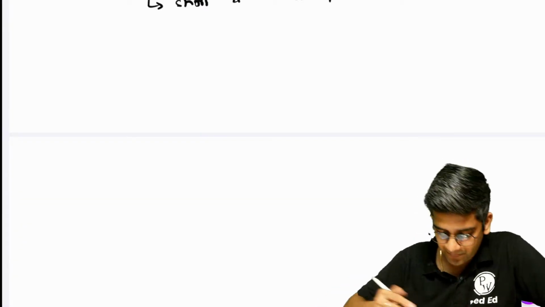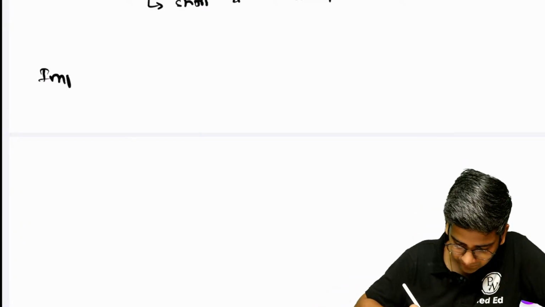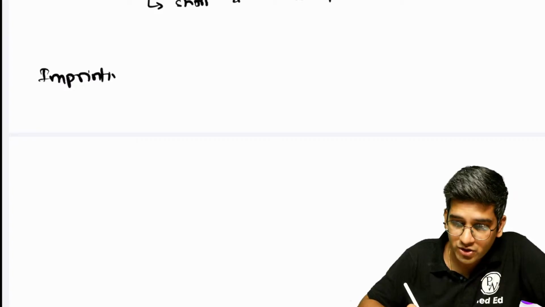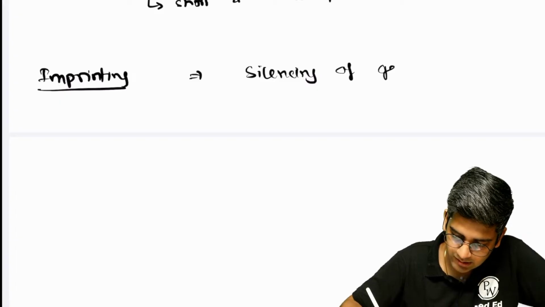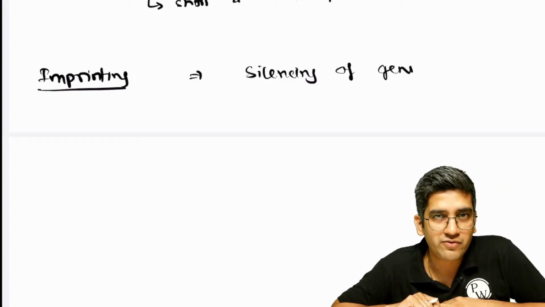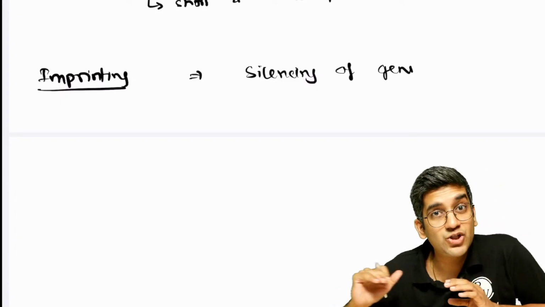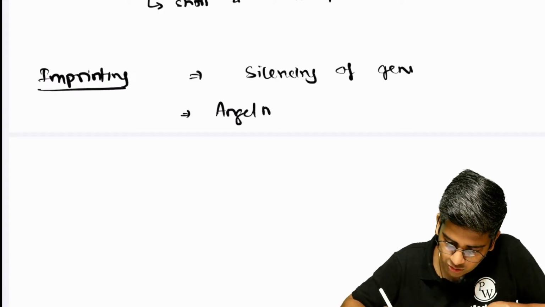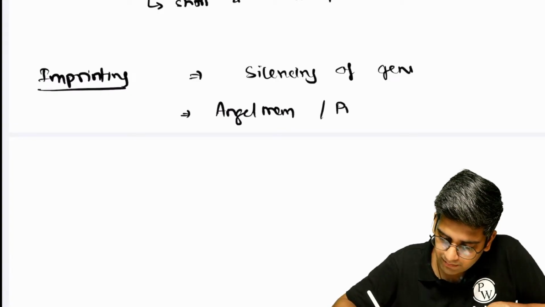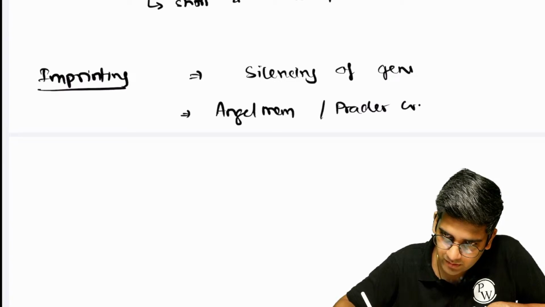Fine. Okay. So let's go to imprinting. What is the process of imprinting? Imprinting is silencing of the gene. It's a normal phenomenon, not an abnormal phenomenon. I will have disorders of imprinting. There are two disorders of imprinting, which are Angelman syndrome and Prader-Willi syndrome.